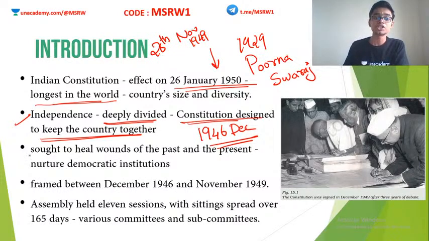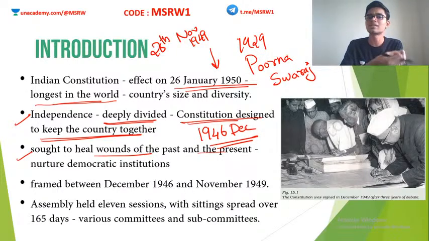Also, the constitution was supposed to heal the wounds of the past and present. Correct, right? There were many mishaps during the national movement and even before that. There was no equality in society. Certain sections were oppressed. Women were not given enough rights. So all these things, the wounds of the past as well as the present, had to be healed.